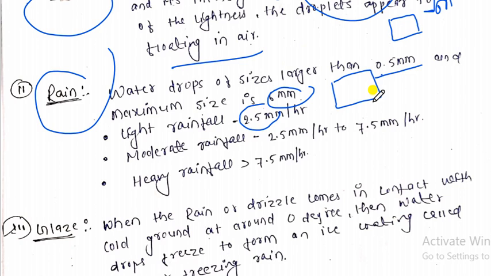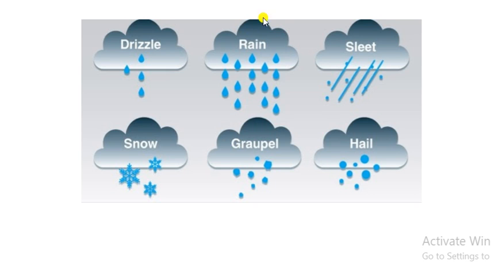If it is 2.5 to 7.5 then it is moderate. If it is greater than 7.5 mm per hour, that is heavy rainfall, right. It means in 1 square meter the depth of the water is greater than 7.5 mm. That type of rain is heavy rainfall. Here you can see that the size of the water droplet lies between 0.5 mm to 6 mm, right. So this is rainfall, and there is no need to explain more about rainfall because you know it very well. So let's talk about another topic.